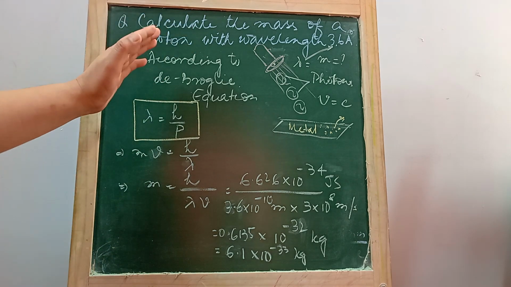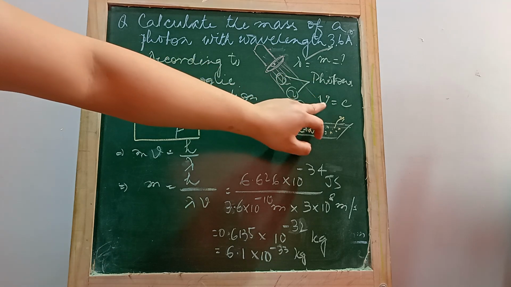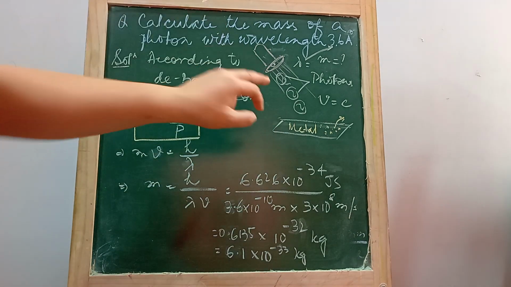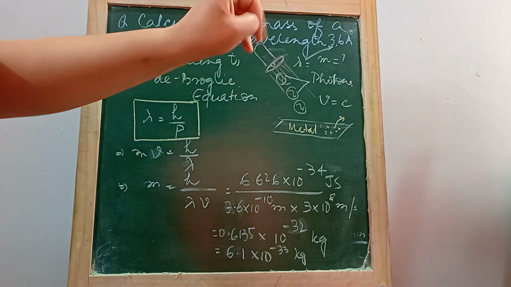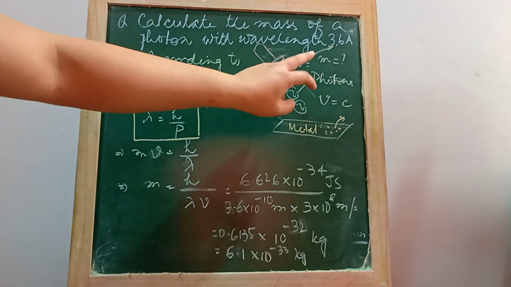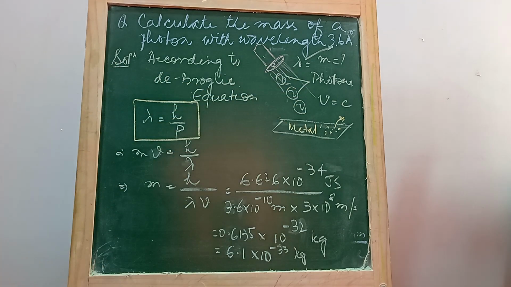But for this question, since they are photons, they are traveling with the velocity of light, that is 3 into 10 to the power 8 meter per second, and they have given the wavelength as 3.6 angstrom, 1 angstrom is 10 to the power minus 10 meter. And you are supposed to calculate the mass of this photon. What will be the mass of each photon? That's what the question is.